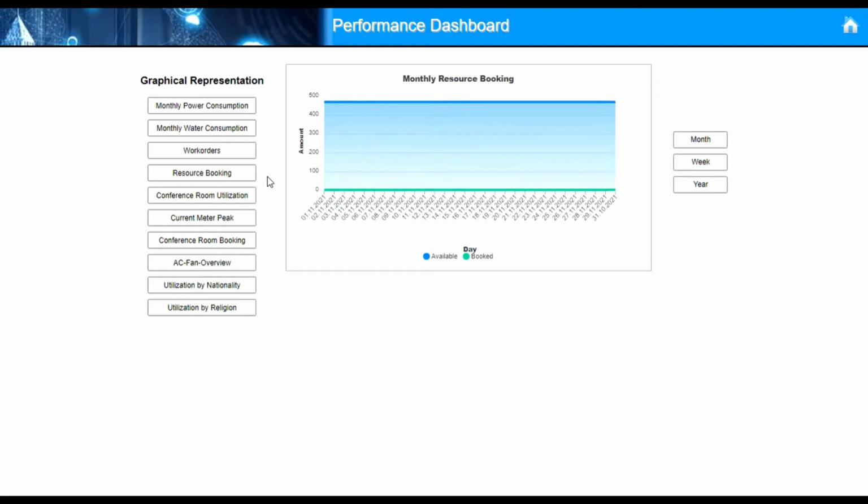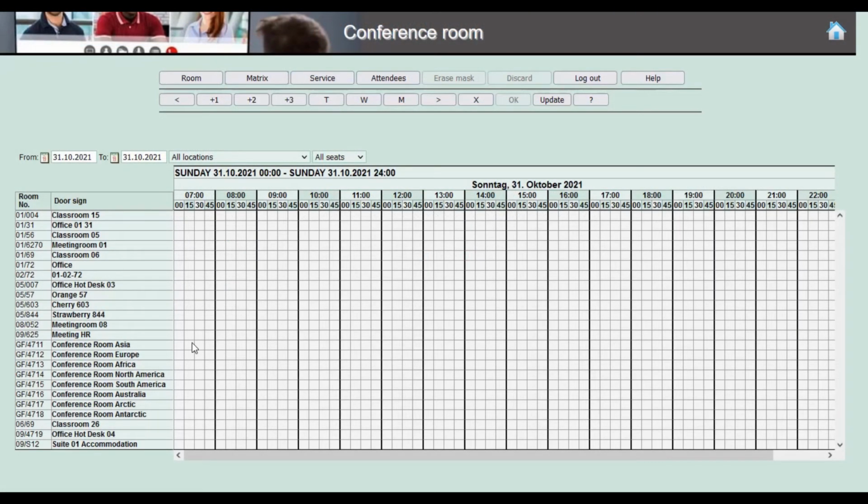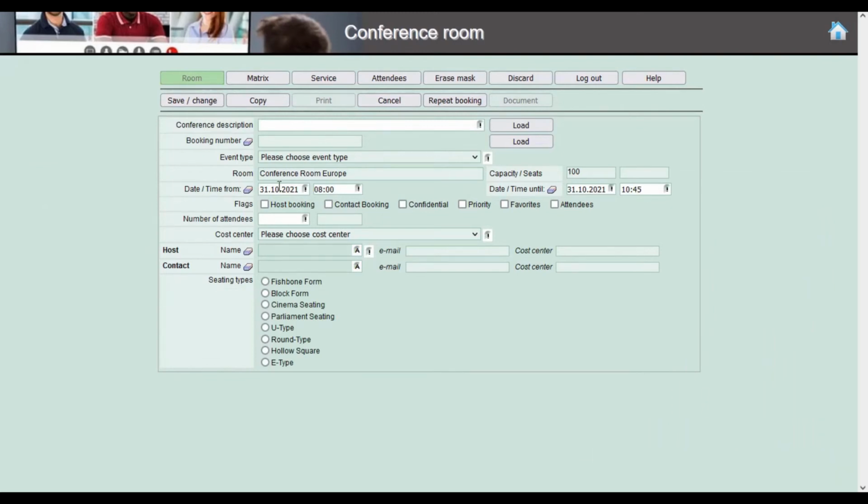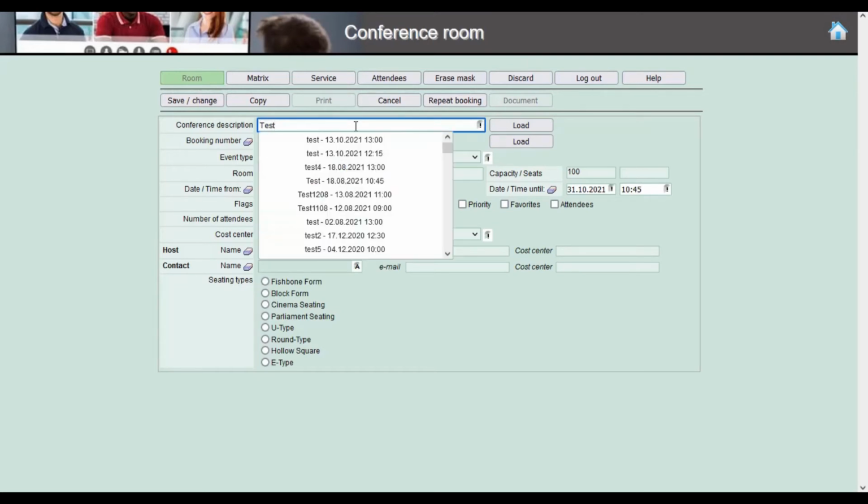FaMe provides a one-stop solution for room management. The module manages not only the booking timing. Catering, janitor, or other services can be booked with the function in one loop. The user enters a meeting description, which appears on different displays, like the room door display, or the meeting overview display at the entrance area.